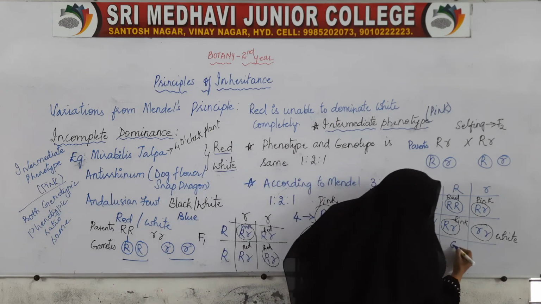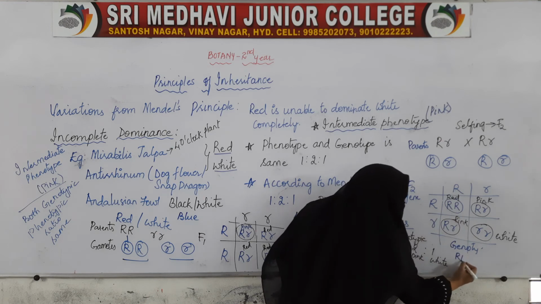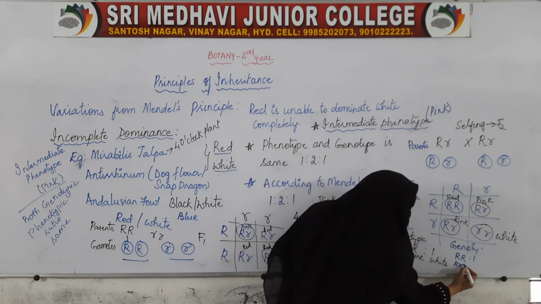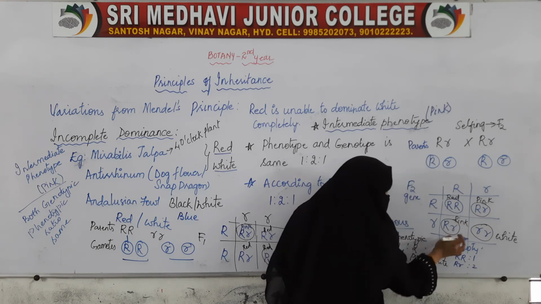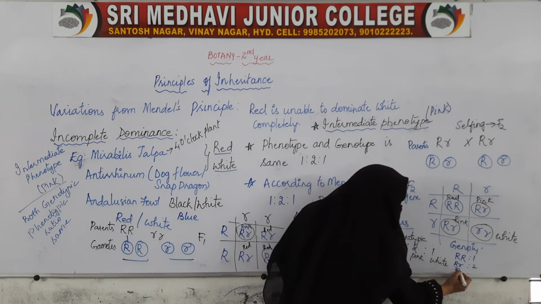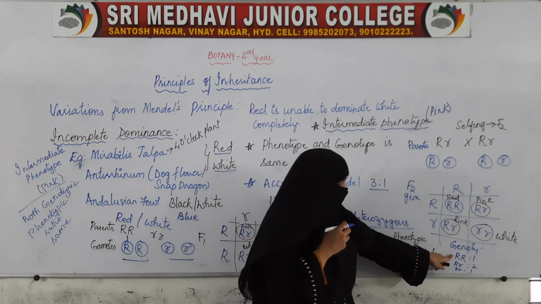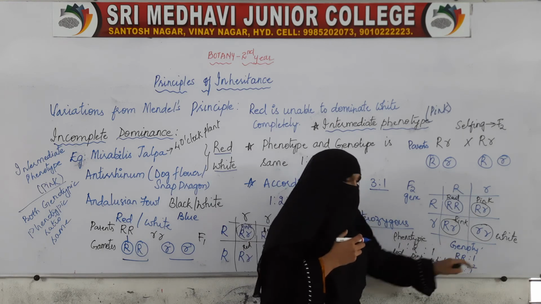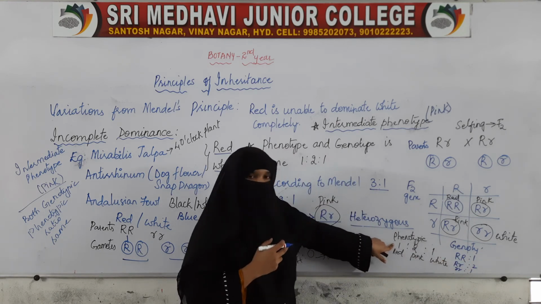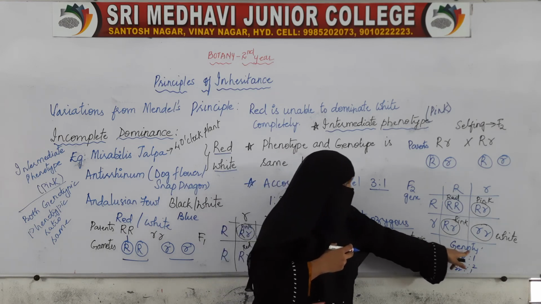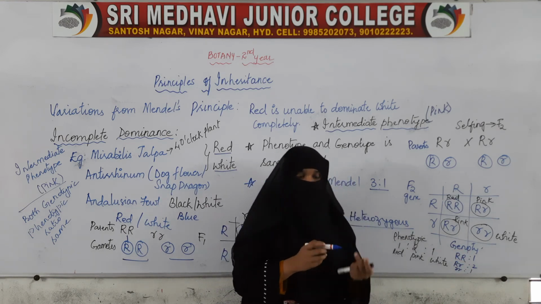We are getting capital R capital R 1, then capital R small r 2, and small r small r 1. So the ratio here is 1:2:1. The phenotypic ratio is 1:2:1, and the genotypic ratio is also 1:2:1.